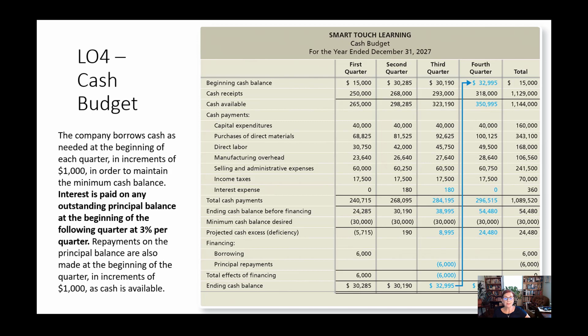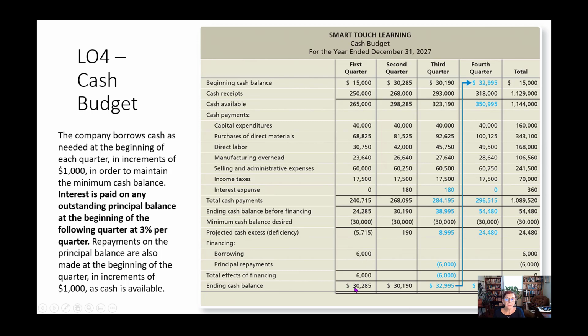Now, most companies have what's called a minimum cash balance, and that means they need to have a certain amount of cash on hand so that they have the money they need to pay whatever bills come in. So in this company, the minimum cash balance is $30,000. At the end of the first quarter, they only have $24,285. They borrow in $1,000 increments. So in order to get the $30,000, they have a shortage of $5,715. They have to borrow $6,000. They borrow the $6,000, and this $30,285 is equal to the $24,285 plus the $6,000 borrowing.